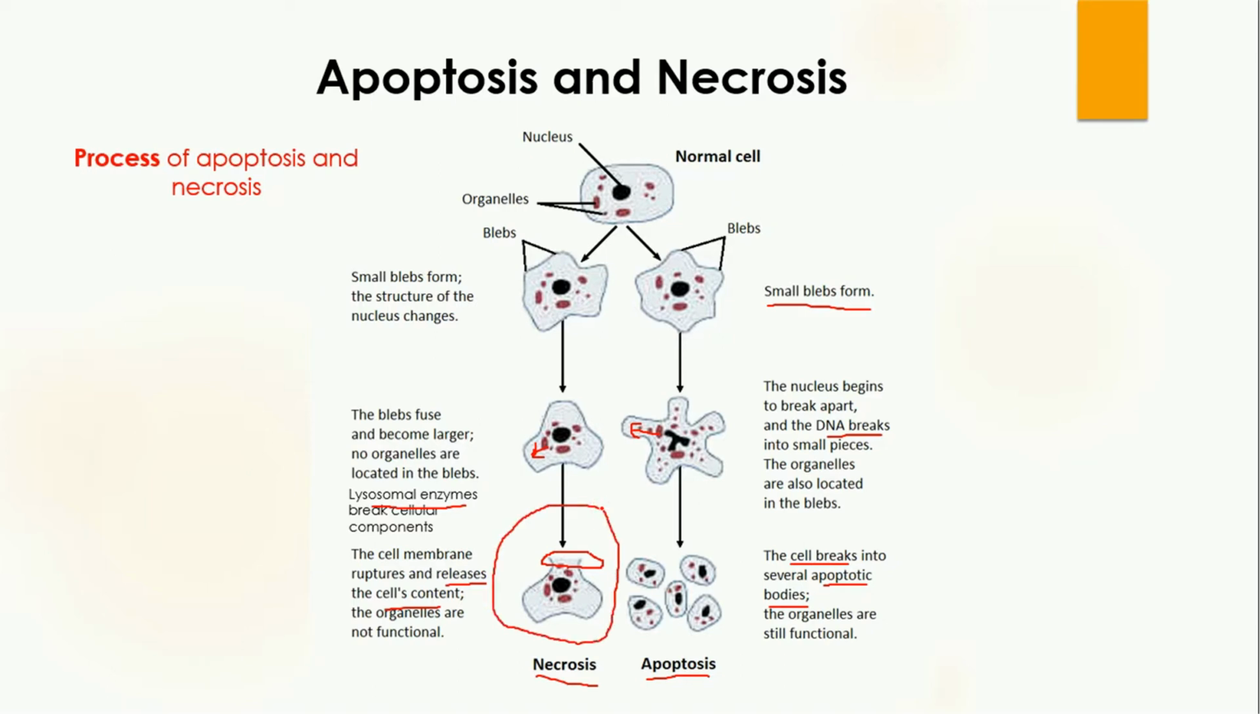For example, you cut yourself accidentally at some place, and you will observe that after some time that particular area is swollen. Why is it swollen? Because of necrosis, all the content of the cell has been released to the surrounding area. Because of this, your wound is swollen.